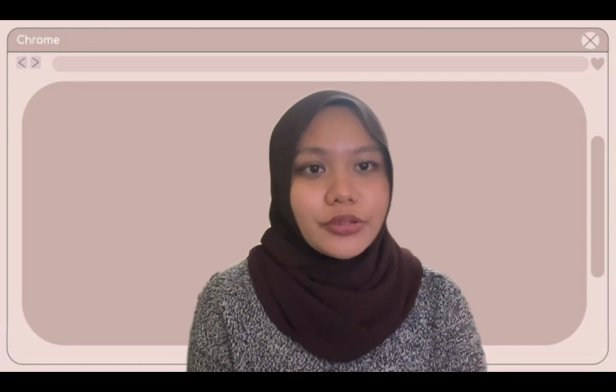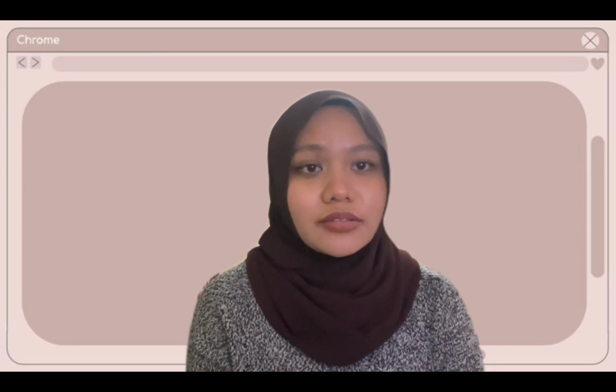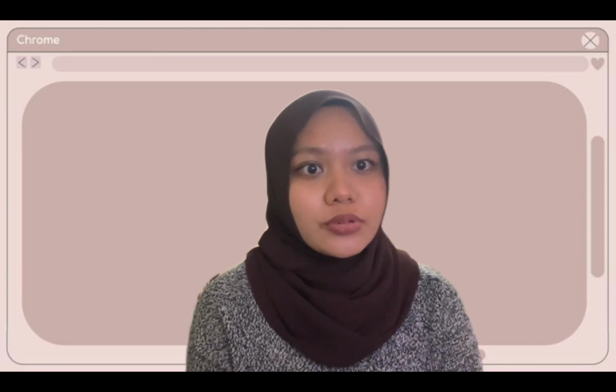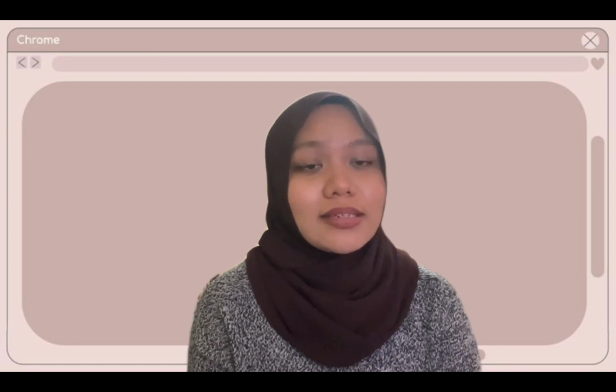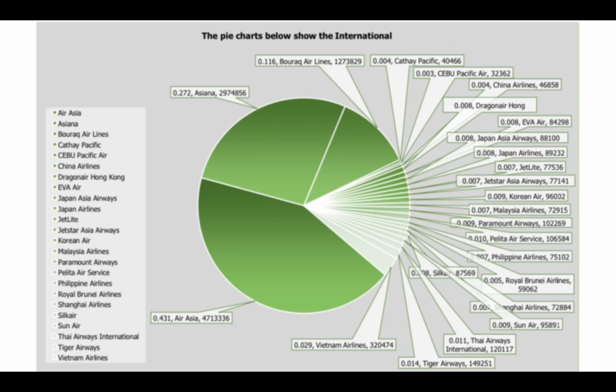I'm going to explain about part 1, which is I need to construct a graph or chart to compare the relative frequency and cumulative relative frequency for both international and domestic data. This is the result of the graph and bar chart based on the data set given.